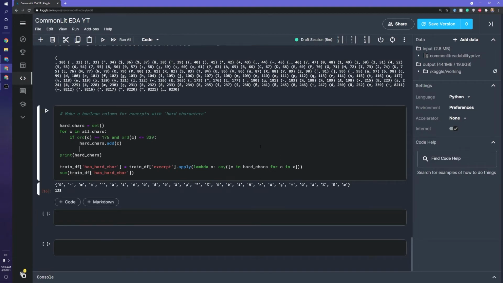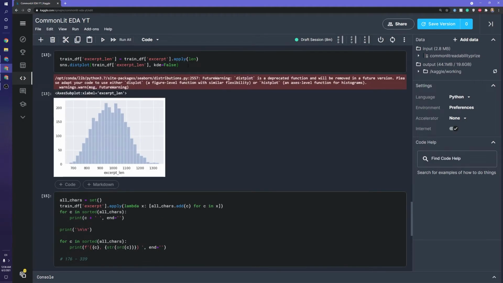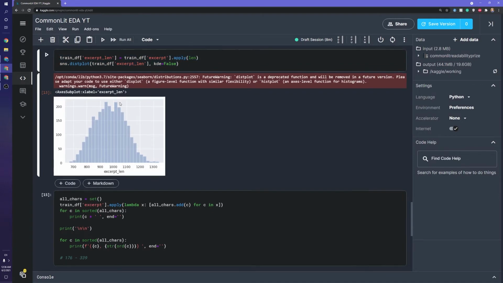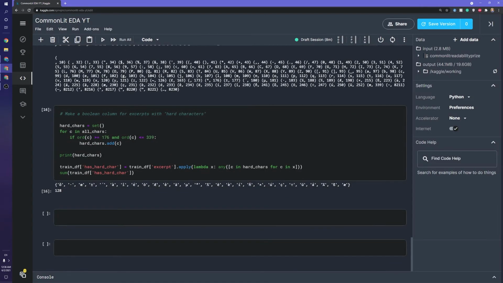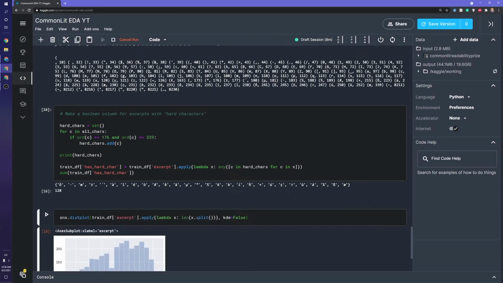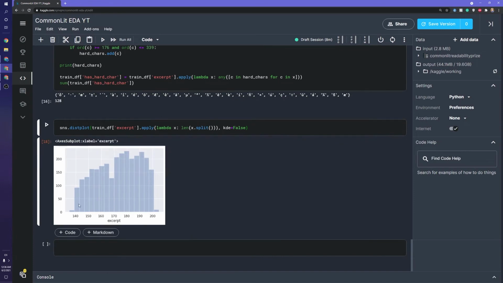The next thing I want to do is, up here we took a look at the amount of characters. Let's take a look at the number of words. We'll probably get something pretty similar, I would guess, but just to be sure, words are probably a better approximation of how many tokens we can expect. Here we go. This one actually is not Gaussian. Looks like it ranges from around 140 to 200.